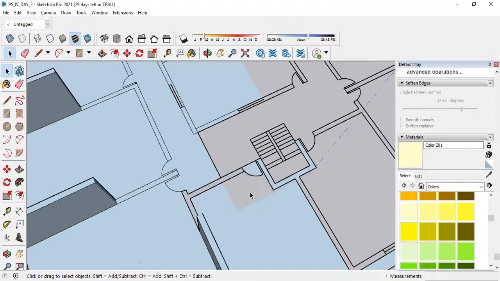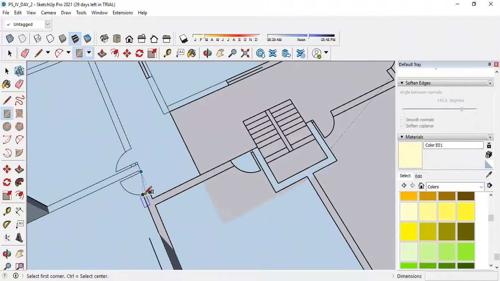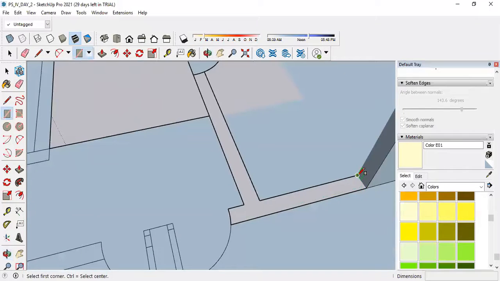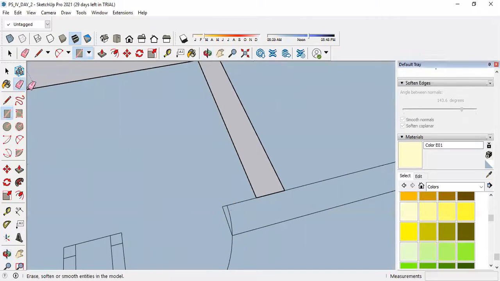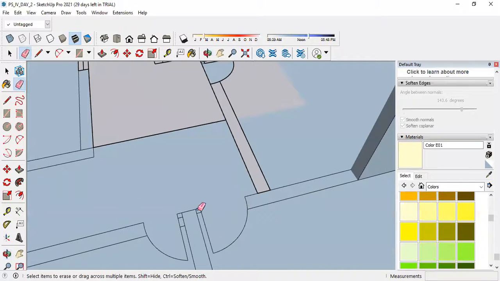Select it, delete. Now again select the rectangle tool. Now if you see, it is not a perfect rectangle here. There is a curve. Let's check what happens.